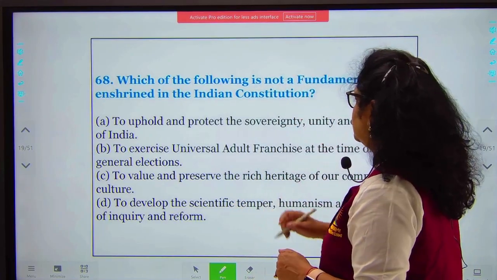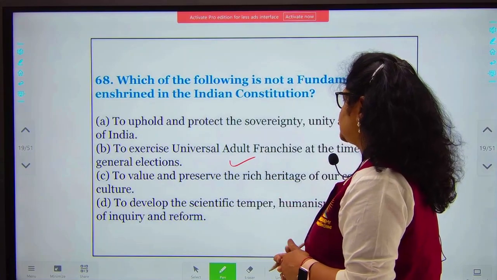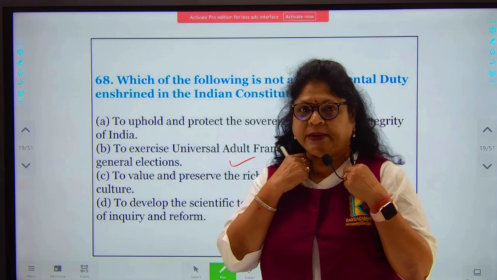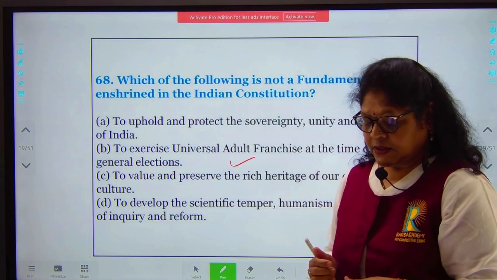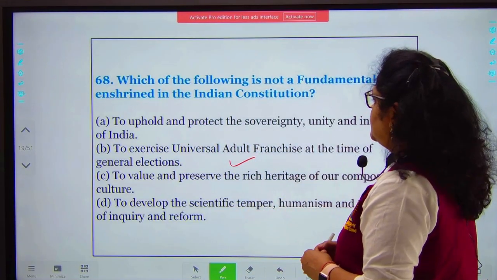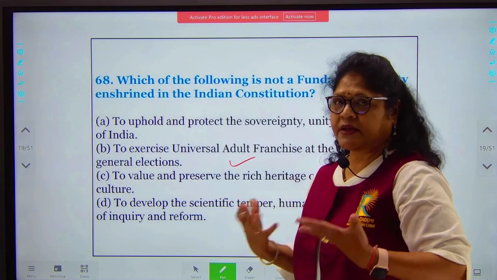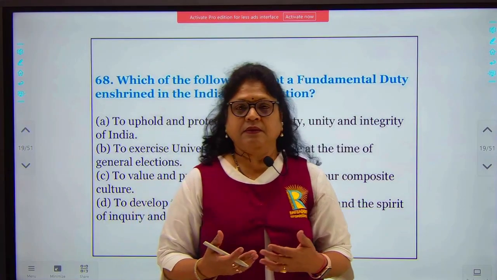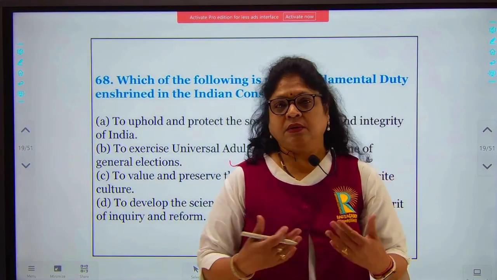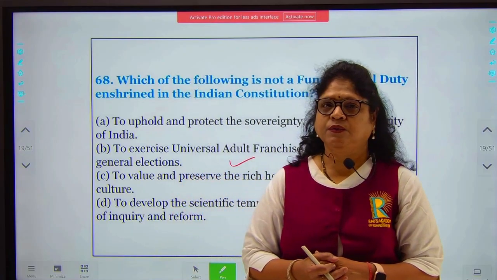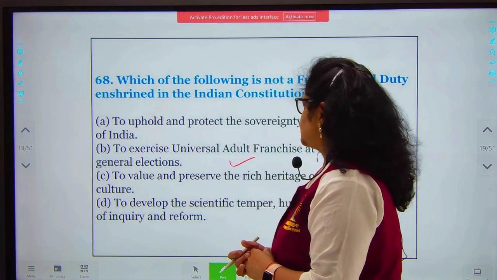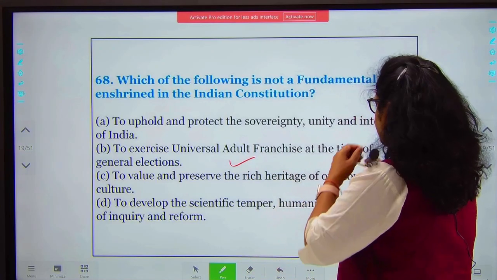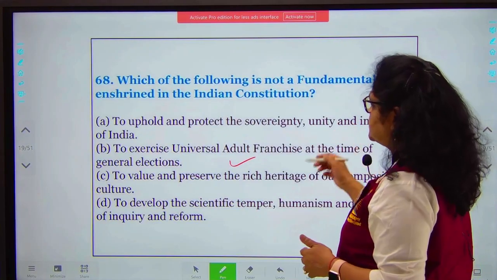So you have here B is the option, to exercise universal adult franchise. This is not a fundamental duty mentioned in the Constitution, but it is that intrinsic right that a citizen of the country uses to elect his own representatives either to the parliament or to the state legislatures. So it is not a fundamental duty enshrined in the Indian Constitution, while the others are.